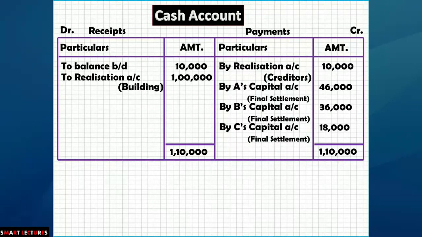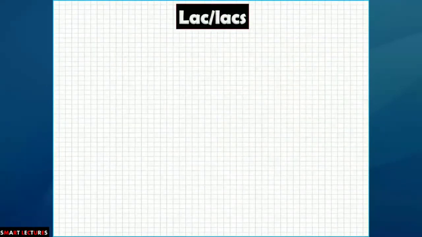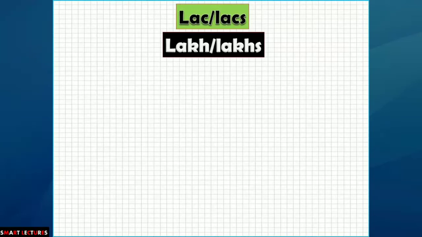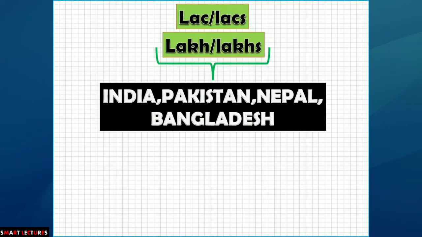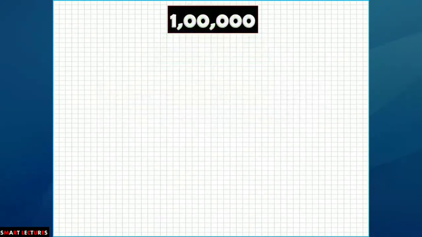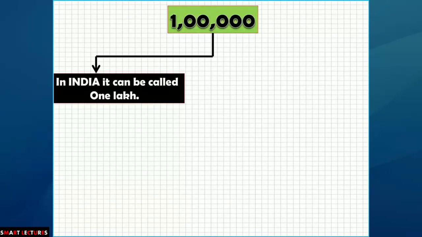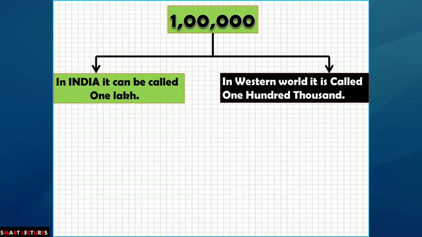One thing more I would like to explain here, that we generally use in India the word lakh. The spellings are LAC or sometimes LACS for plural, and some people like to write LAKH, or LAKHS. The term lakh is used only in India, Pakistan, Nepal or Bangladesh. If you leave these countries, you won't find this word anywhere, because suppose there is a 1 with 5 zeros after it. In India it can be called 1 lakh, but in the Western world it is called 100,000.